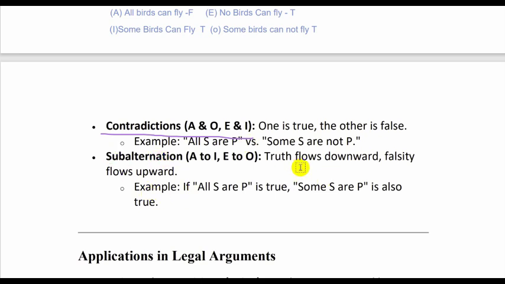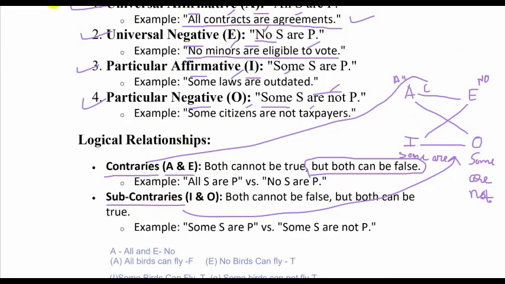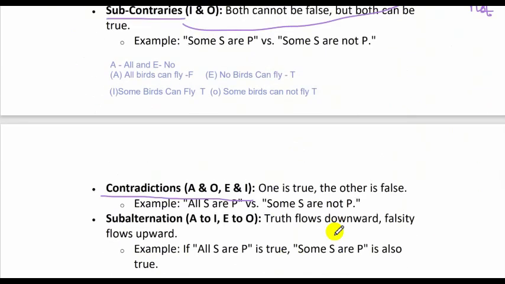Subalternation. Subalternation is the relation between A and I, E and O. I'm not able to write the full letters because I don't have a pen. I'm using a mouse to write here, so excuse me for bad handwriting or delay in writing. Subalternation is the relation between A and I propositions and E and O propositions.